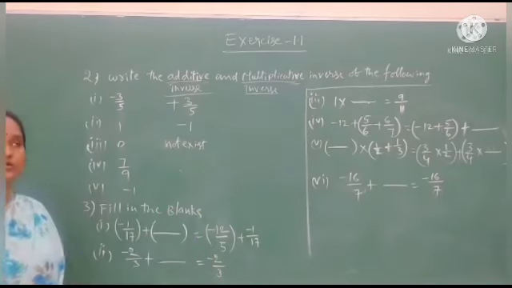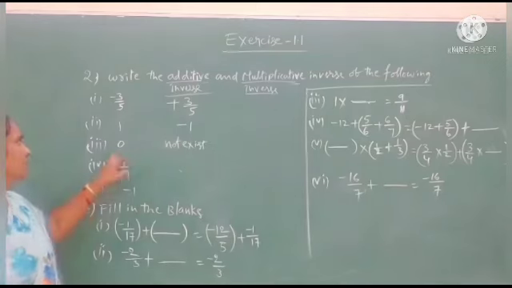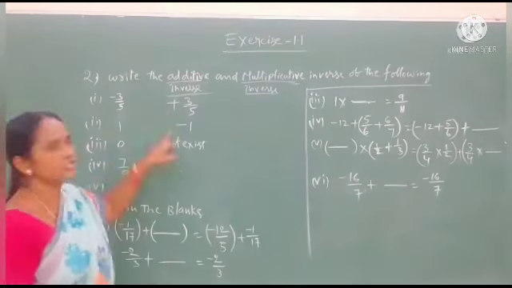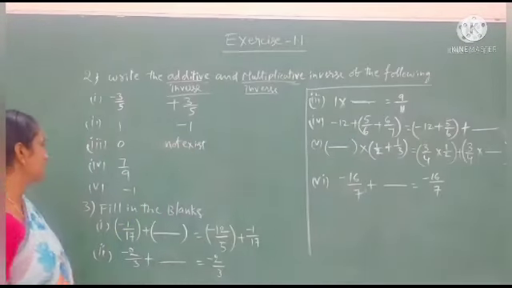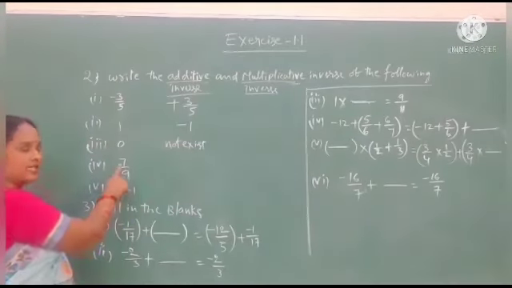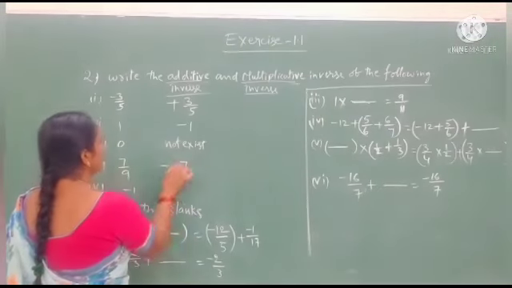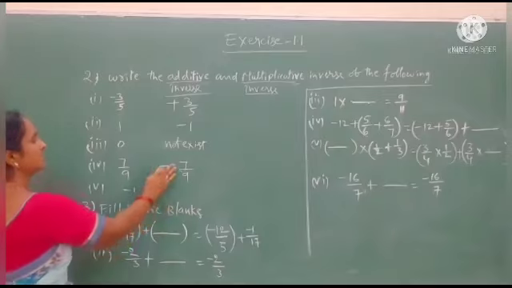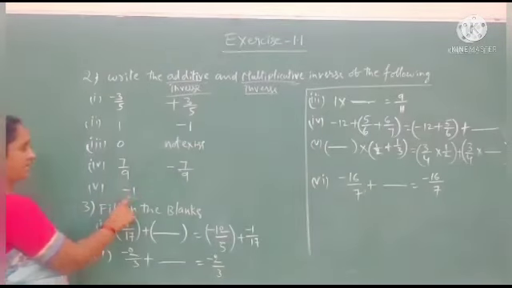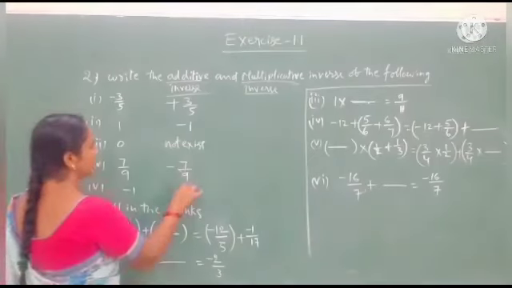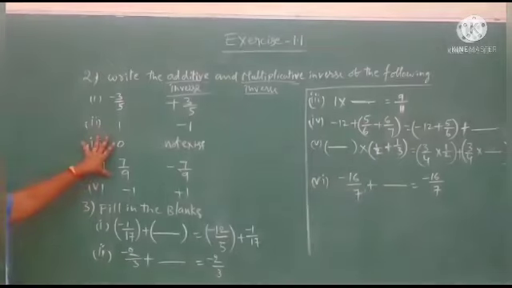Because 0 is neither positive nor negative, that's why 0 doesn't have any additive inverse. Okay, 0 does not exist here. The additive inverse of 7 by 9 is minus 7 by 9. And the additive inverse of minus 1 is plus 1. Okay students, do you all understand that?